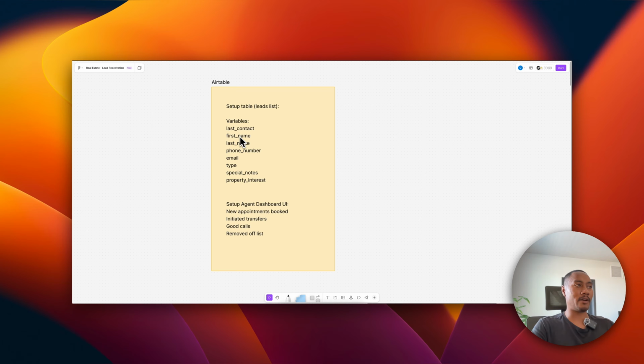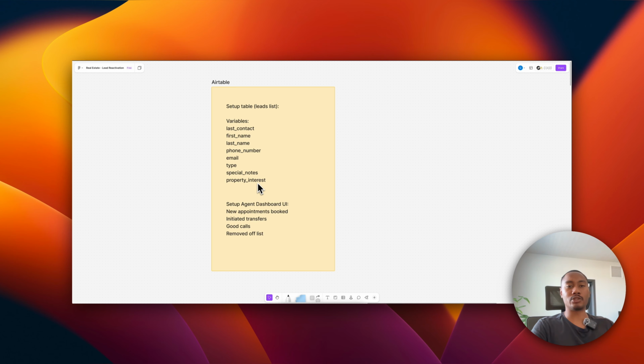We'll have the first name variable, last name variable, their phone number, email, and their type. Are they either a buyer or a seller? We'll also have special notes so that we can add personalized follow-ups to the AI assistant's script, and then also the property interest. Just in case they are a buyer or a seller, whatever it may be, we can assign that property to this variable.